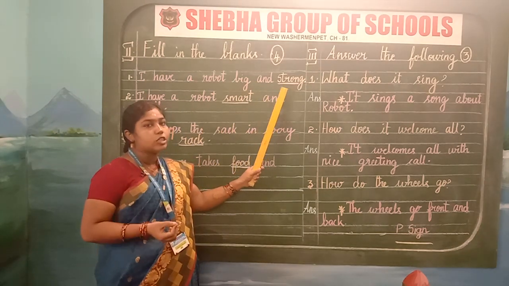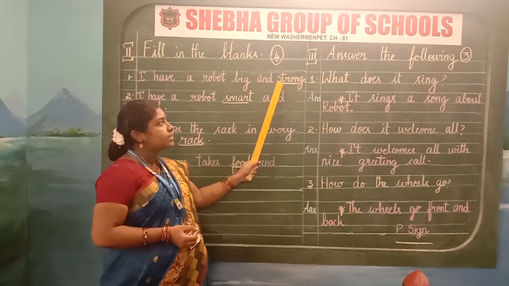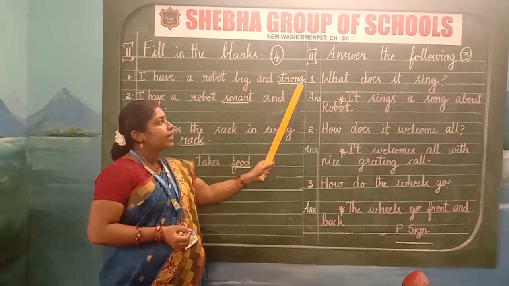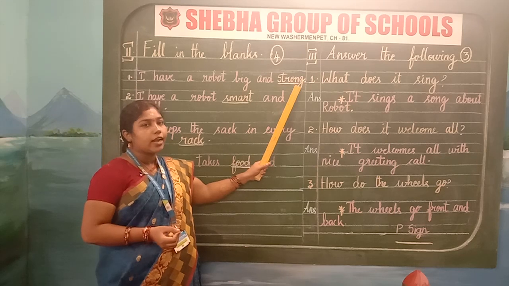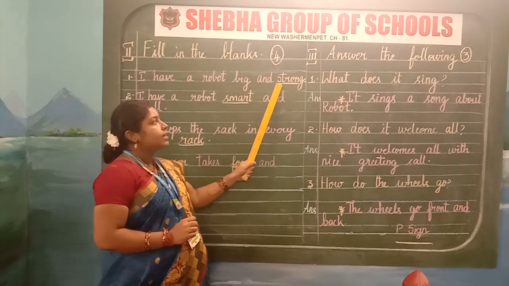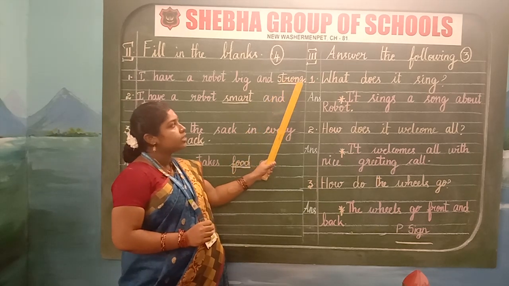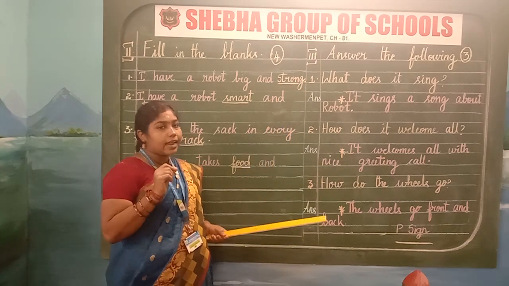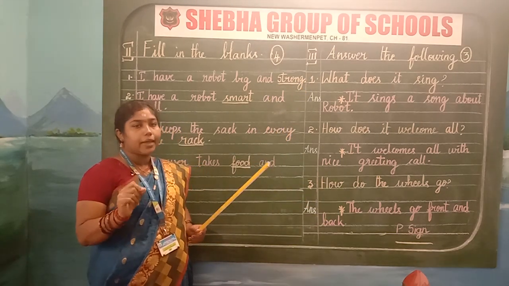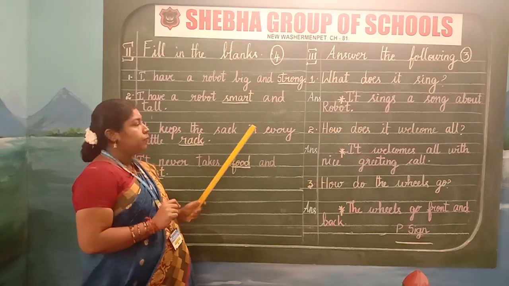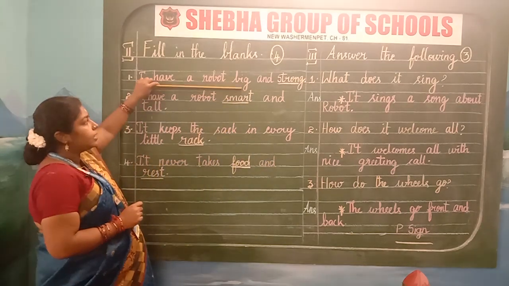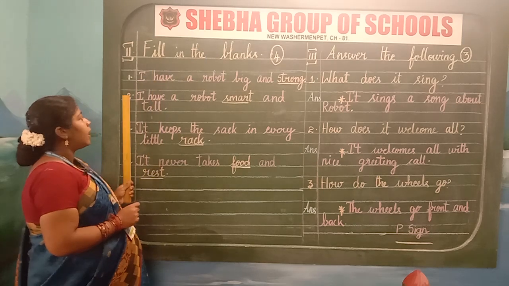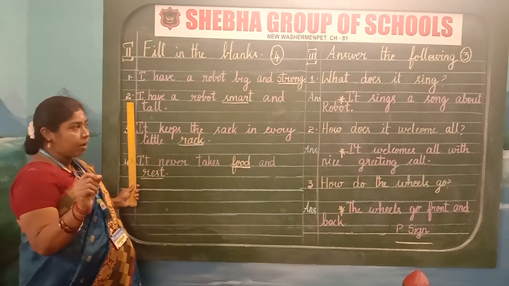I am going to spell the word strong. S-T-R-O-N-G, strong. Strong means strength. S-T-R-O-N-G, strong. After writing the word strong, underline the word with a pencil using a scale. Now after writing this, leave one line, children. Write the serial number as 2 in the margin.